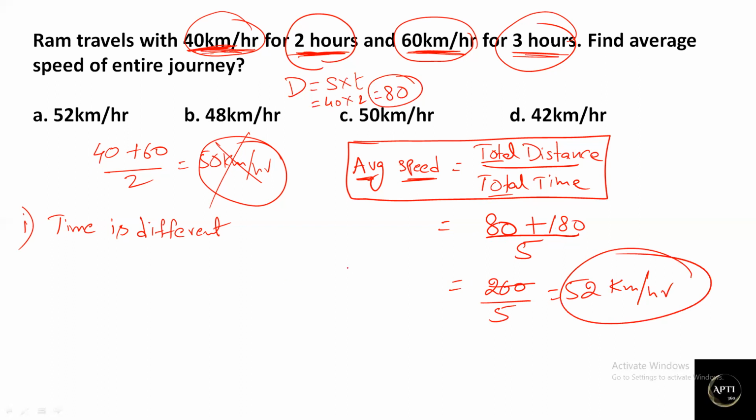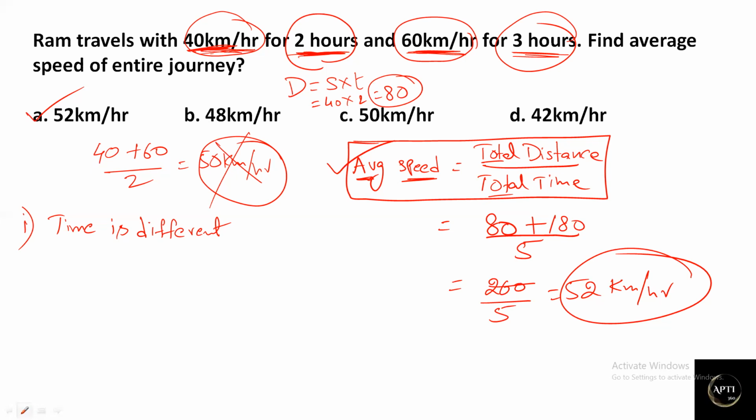Units are very, very important. So now can you guess which option will be correct? Option A, because here average speed is calculated by using the formula total distance by total time. Don't only concentrate on speeds. If you only concentrate on speeds, you will end up with a wrong answer. I will tell you those cases where we can directly calculate average speed. I hope you all are clear with this question. So for this question the answer is 50 kilometers, sorry, 50 kilometers per hour. Units are very, very important.